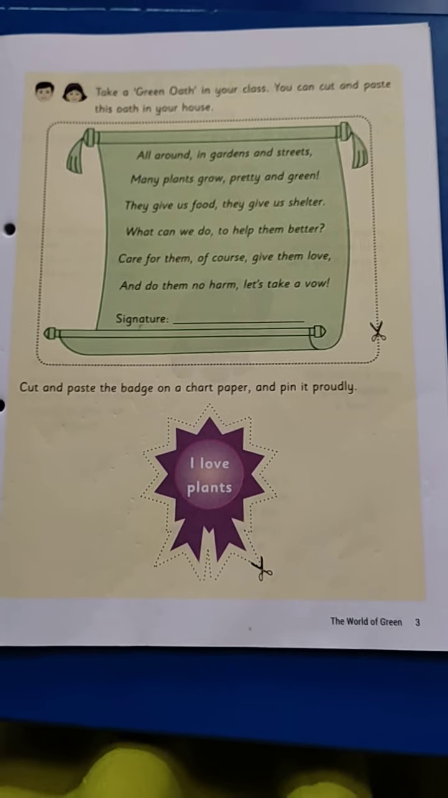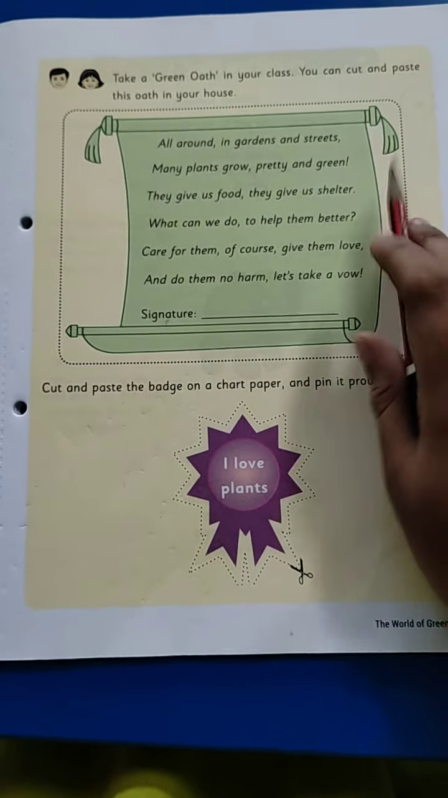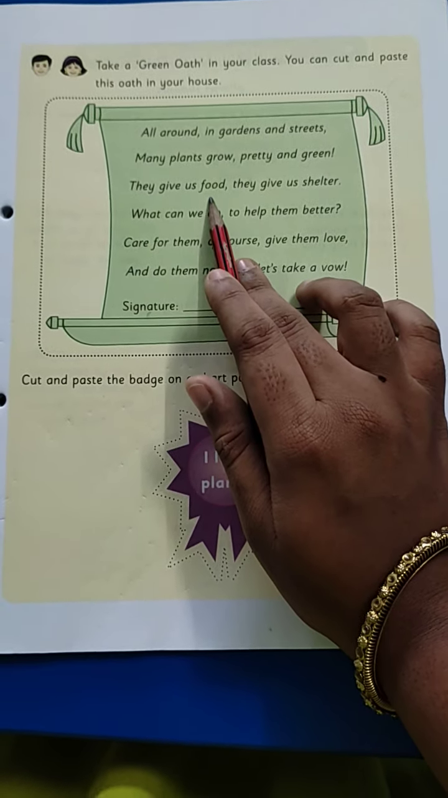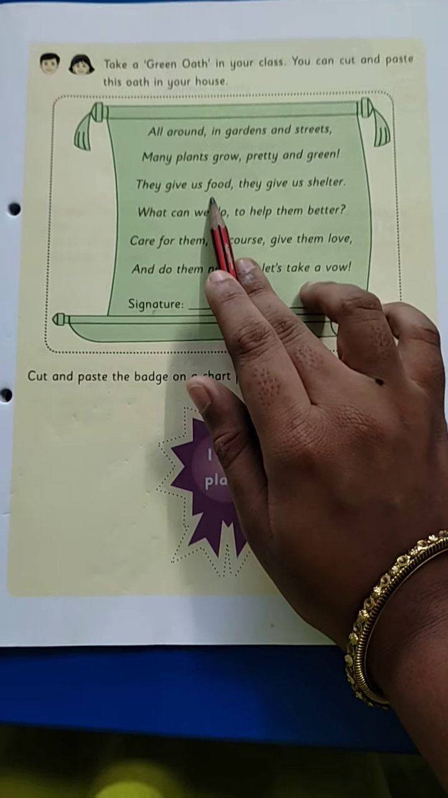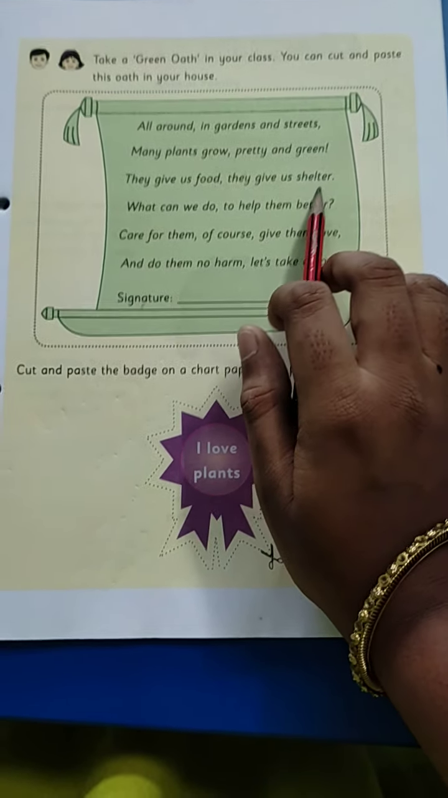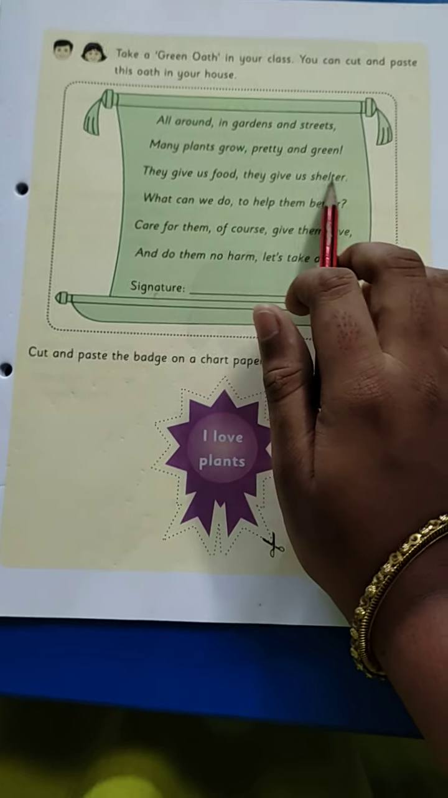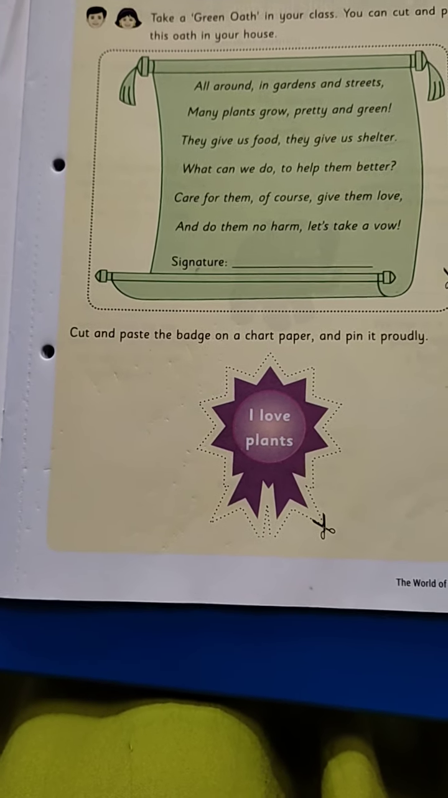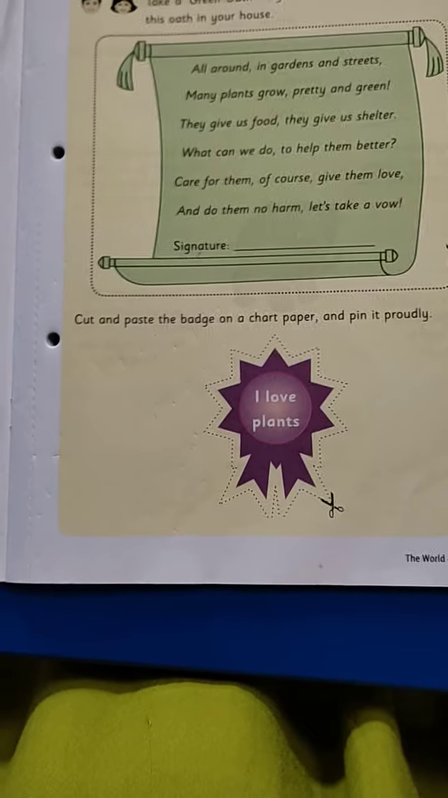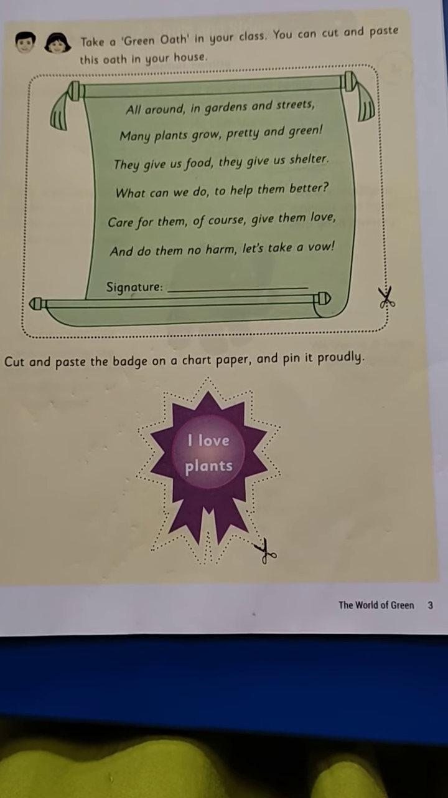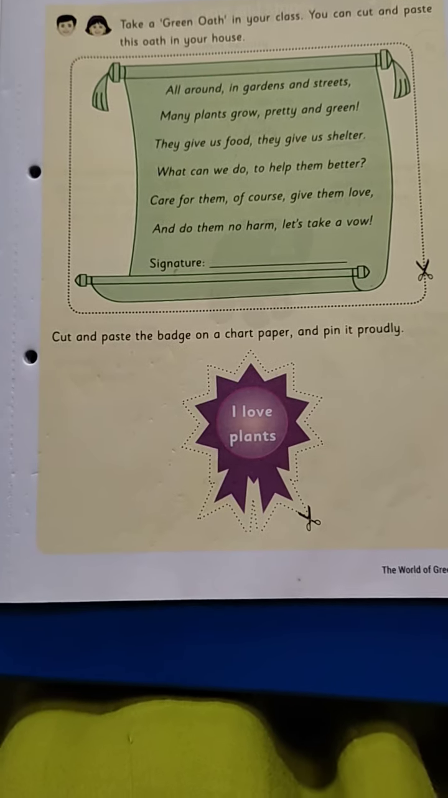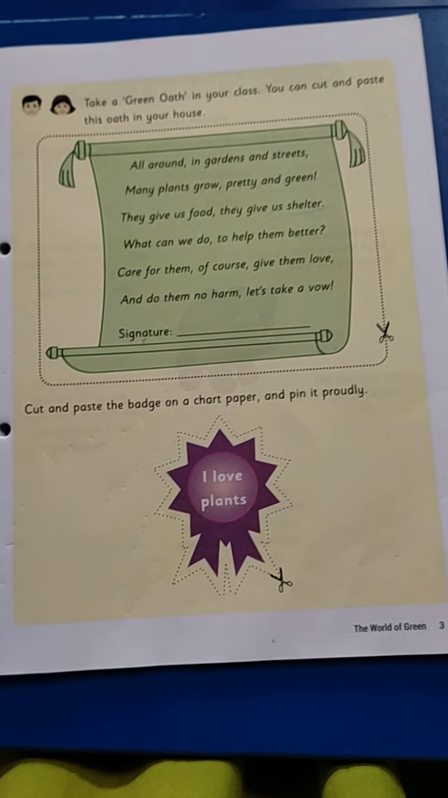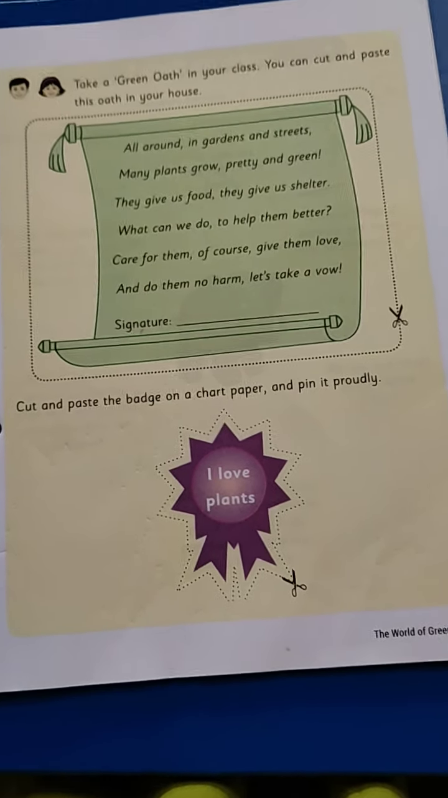Every plant grows green and pretty also. Those are very pretty. Is it right? Yes. They give us food. Is it right children? They give us food and shelter also. What can we do to help them? What do we have to do children? Yes, we have to give more love and care, and we do not do any harm to these plants.